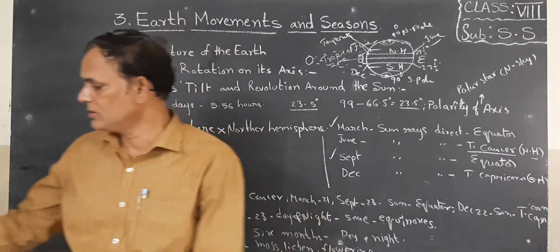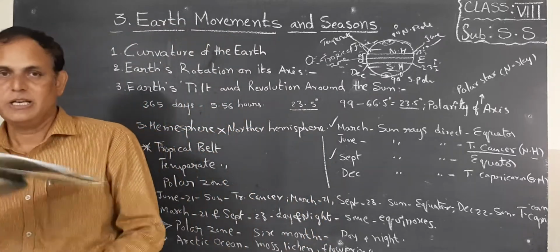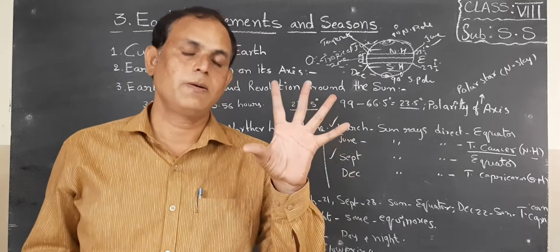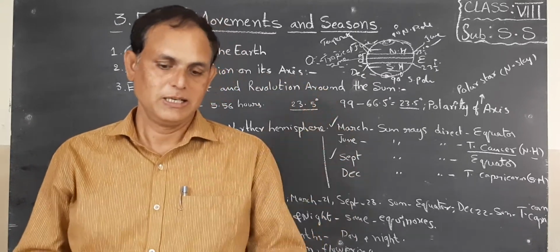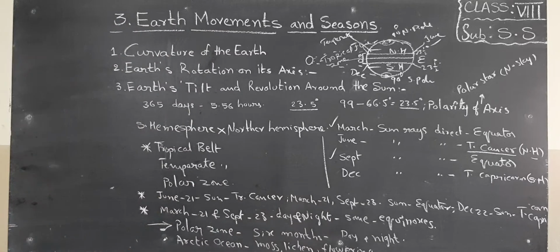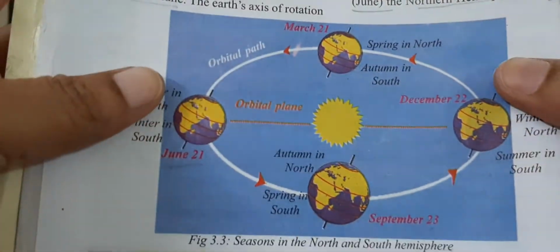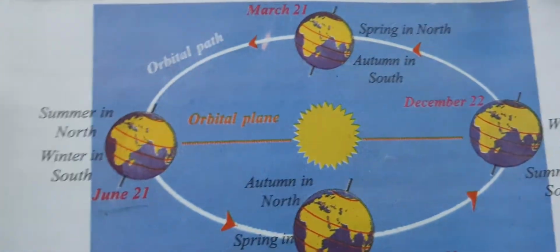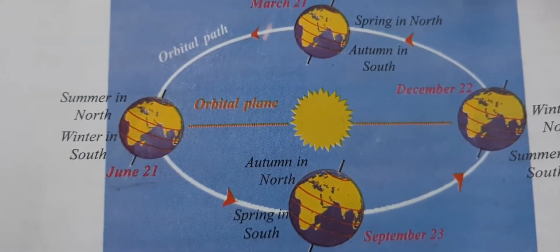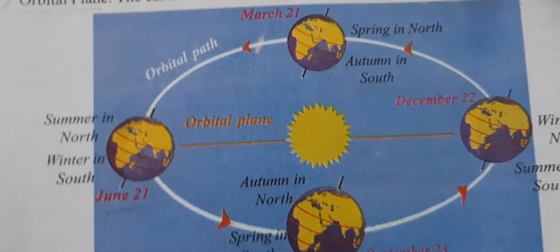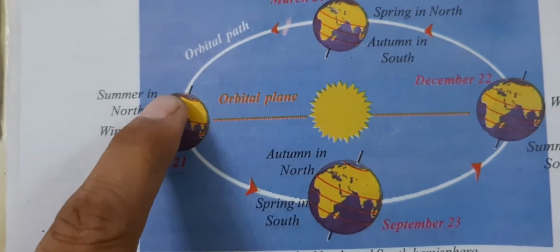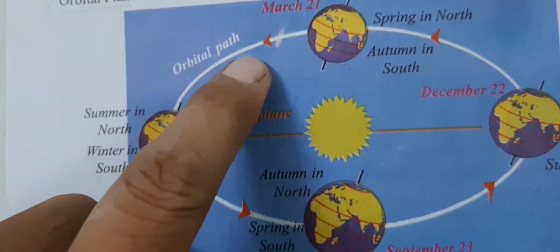Okay, children, now I want to show you pictures also. In the previous online class I showed the globe, children. Okay, next, here you look at this. Now, children, look, I will explain once again the same matter that I taught you on the blackboard a few minutes ago. For example, this is the sun, children. Okay, so this is the orbital path.